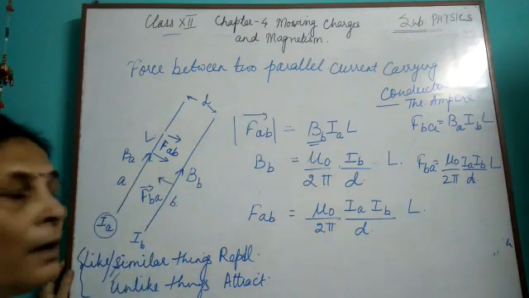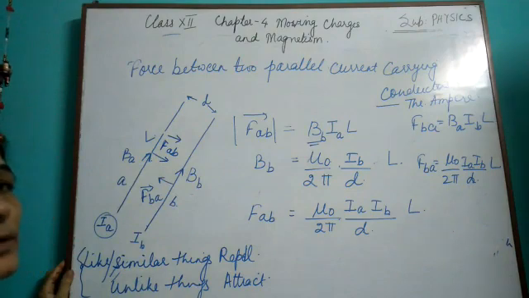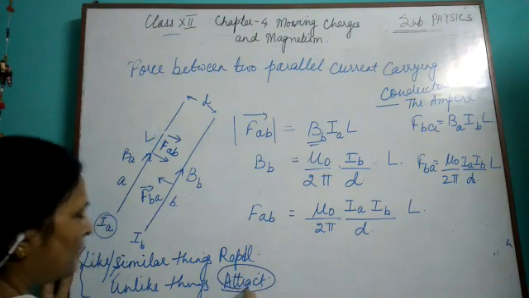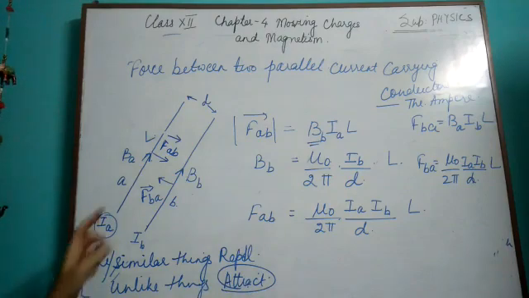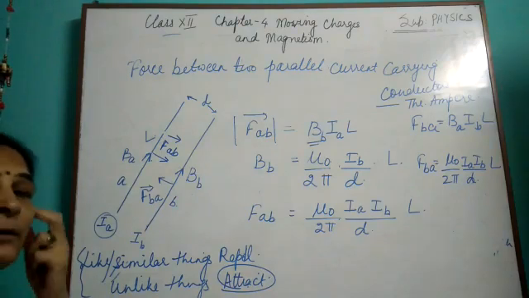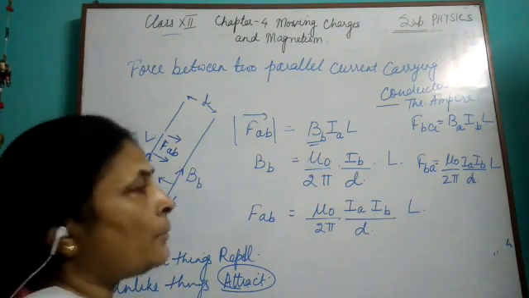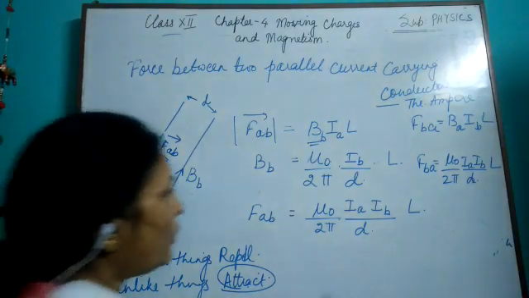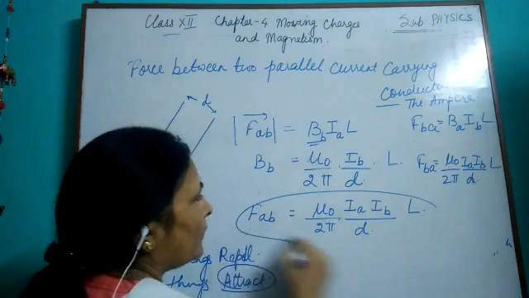You can see they are carrying the current in the same direction. According to our expectation, they must repel, but here they are attracting. So in this case, two parallel currents in the same direction will attract, whereas in opposite direction will repel.